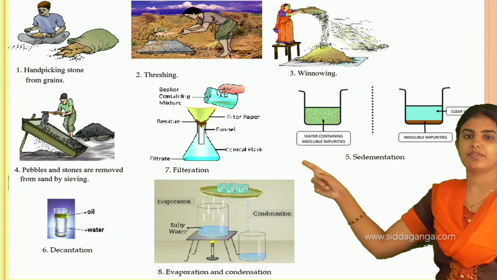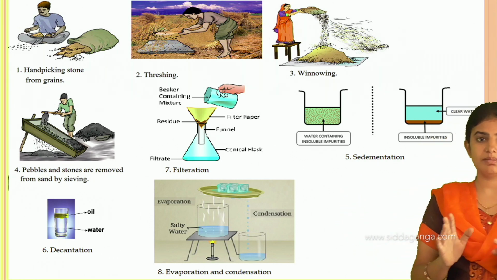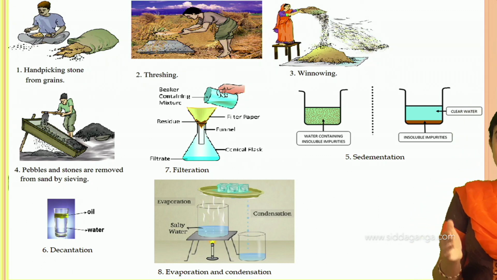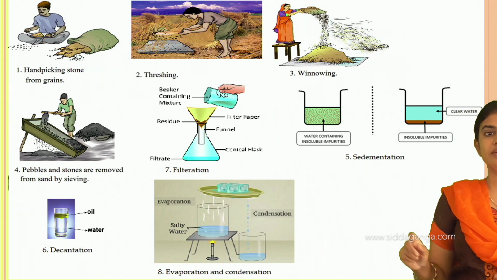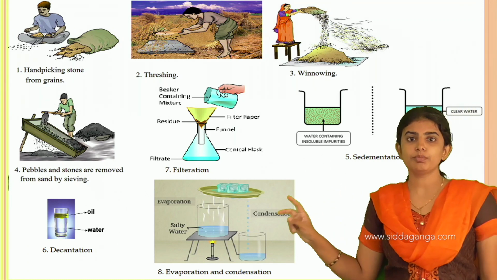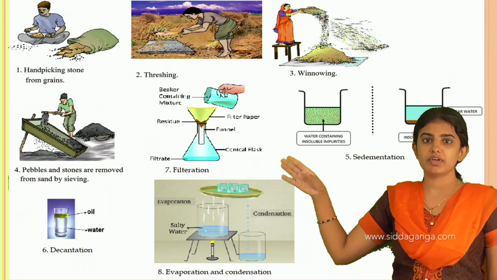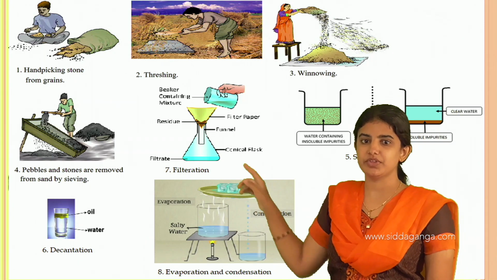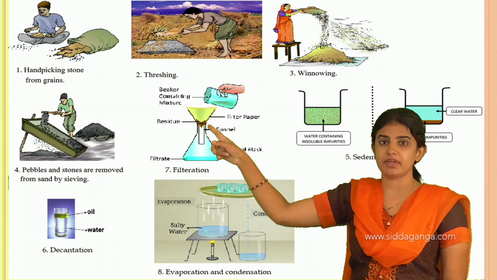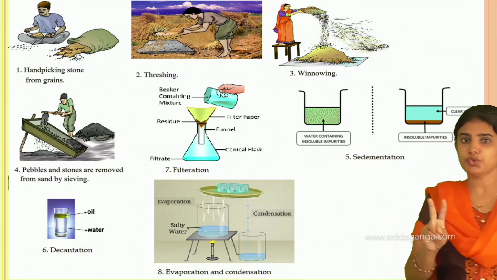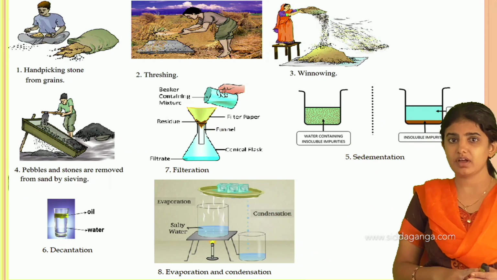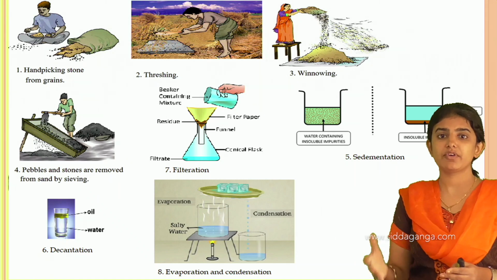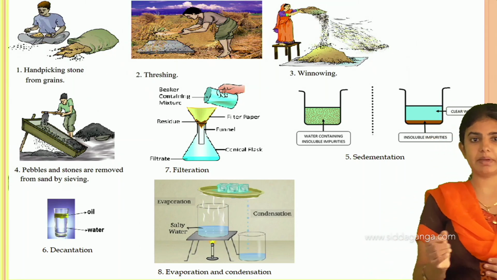And next one is the filtration method. Filtration is the process of removing the impurities which are present in a liquid mixture. Here two parts will be there: one is the residue part and the other is the filtrate part. The residue consists of insoluble impurities which remain on the filter paper. There are two types of filtering agents: one is the muslin cloth, and the other is the filter paper.